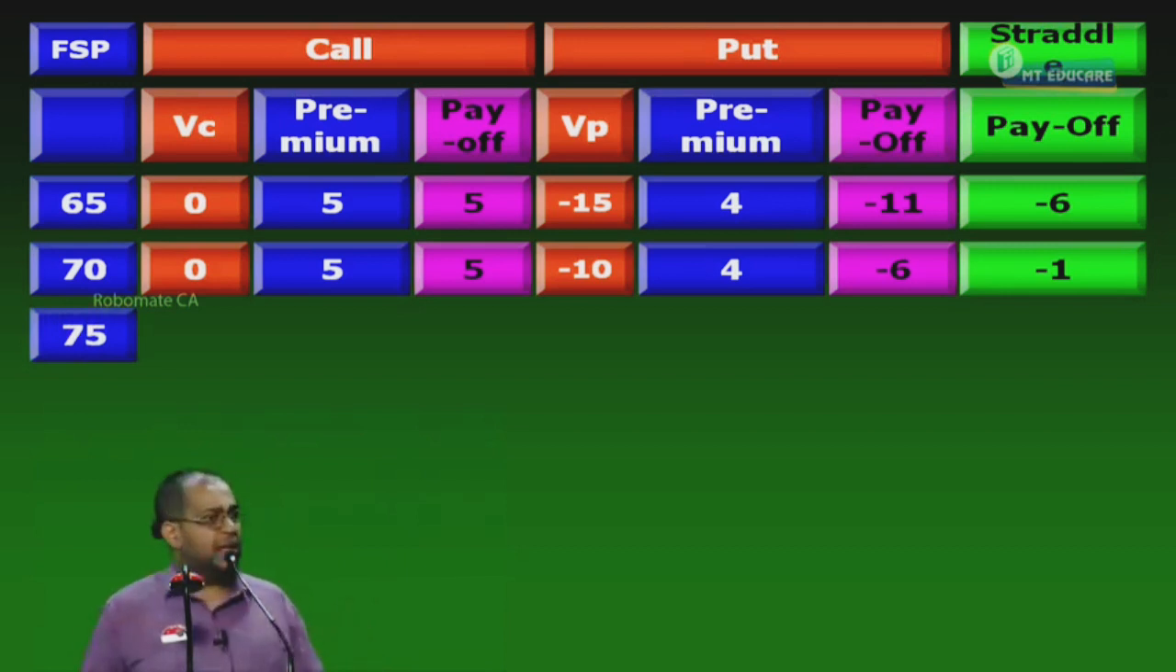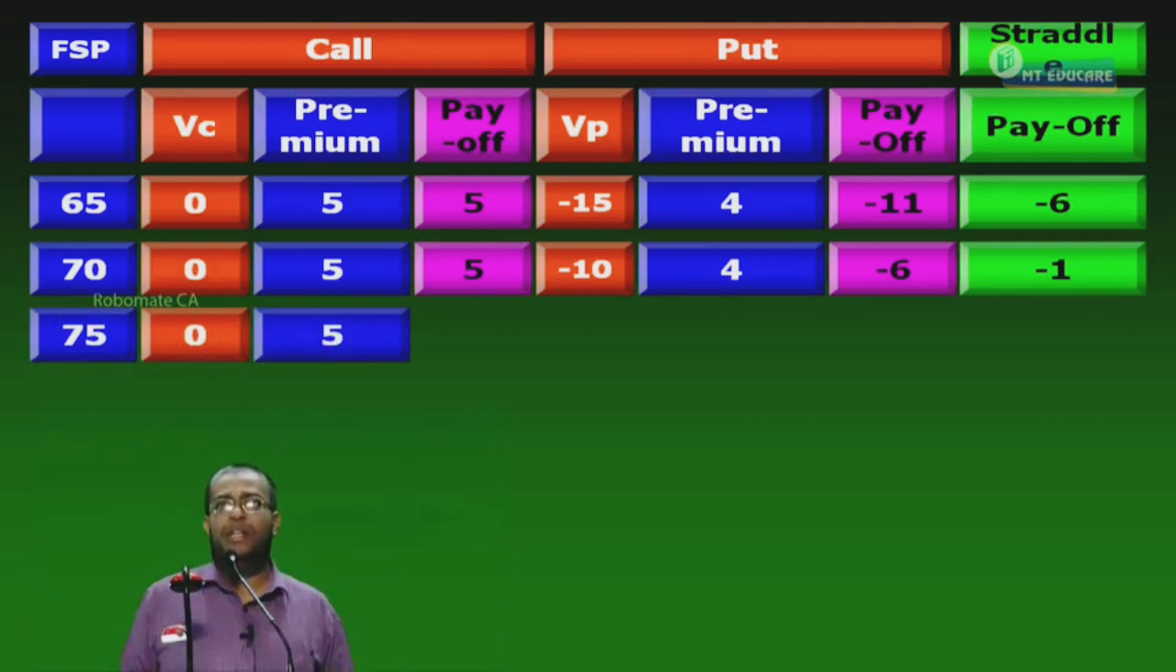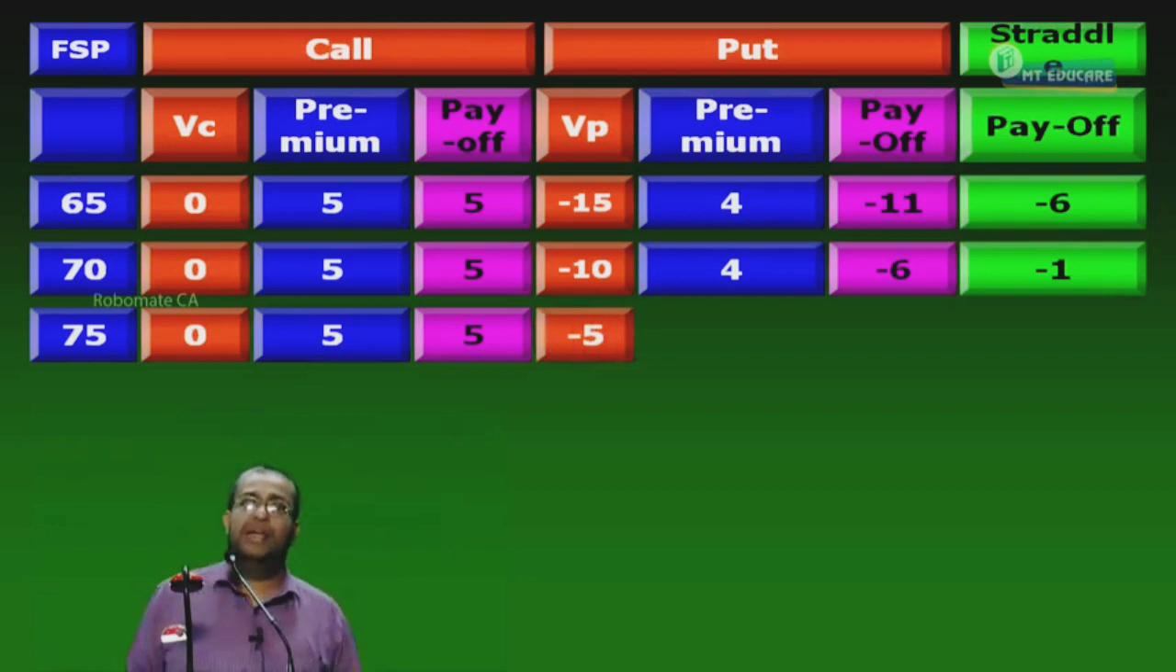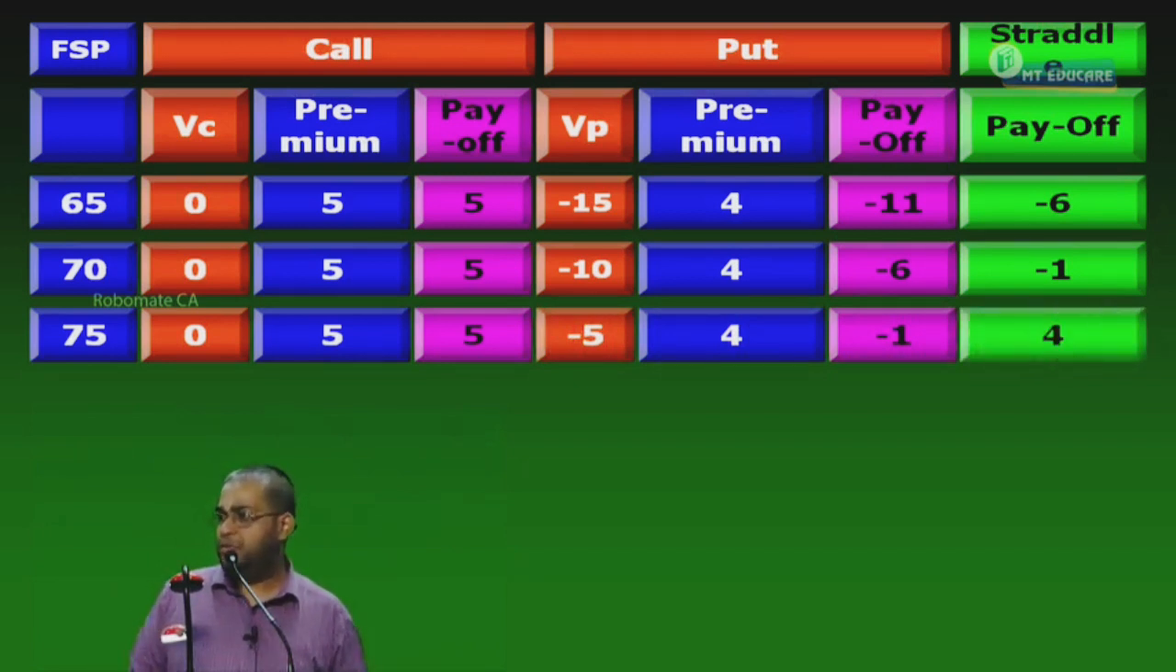75. Will the holder exercise or lapse? What is the value of a call? 0. Premium is 5. What is the payoff? 5. Will the put holder exercise or lapse? Exercise. He exercises and sells to me at 80. A share worth only what? 75. For him 5 rupees value. For me what? Minus 5. What is the premium? 4. The number is minus 1. Tell me 5 minus 1, that is going to be what here? 4.